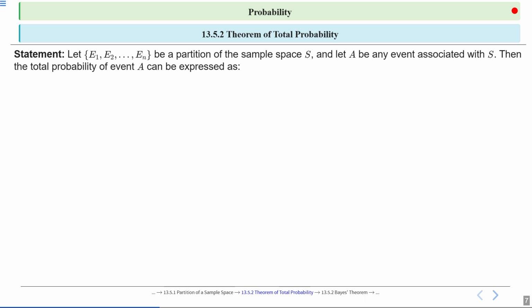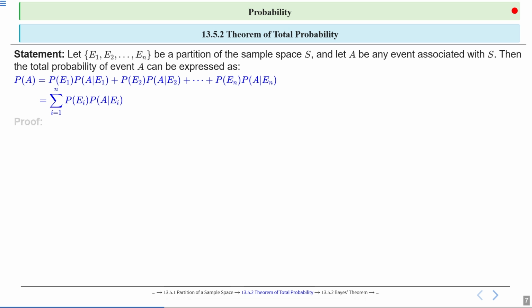This is called the law of total probability, okay? So the total probability of event A can be expressed as: probability of A is probability of E1 into probability of A upon E1, plus probability of E2 into probability of A upon E2, and this summation goes on till probability of En into probability of A upon En, which is equal to the summation of i equal to 1 to n, probability of Ei into probability of A upon Ei, right?